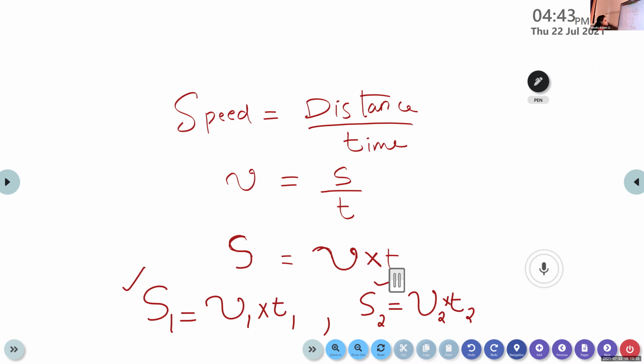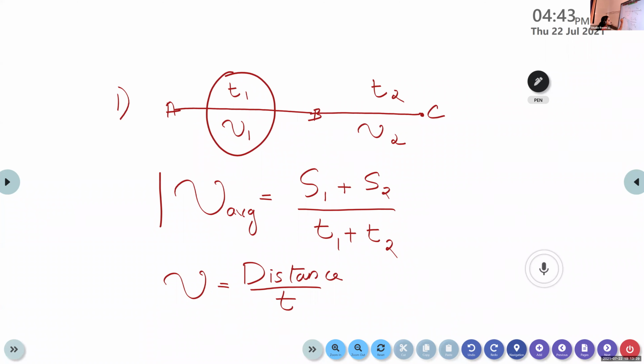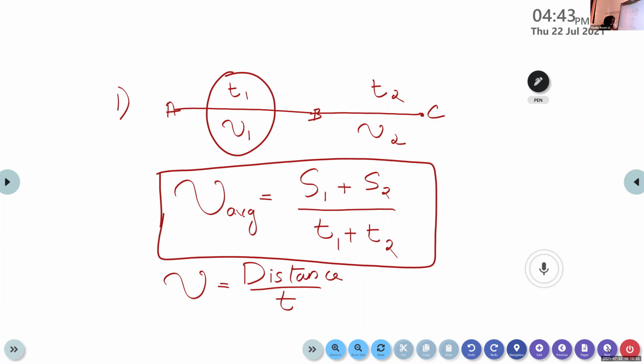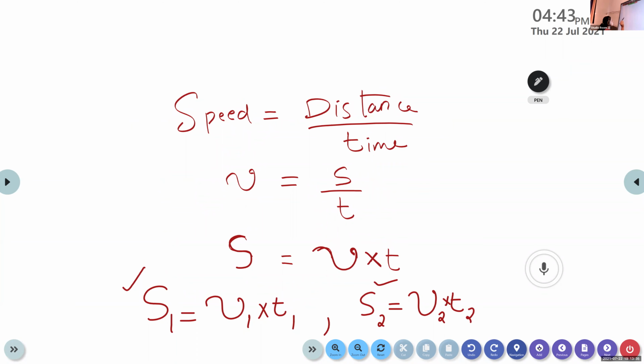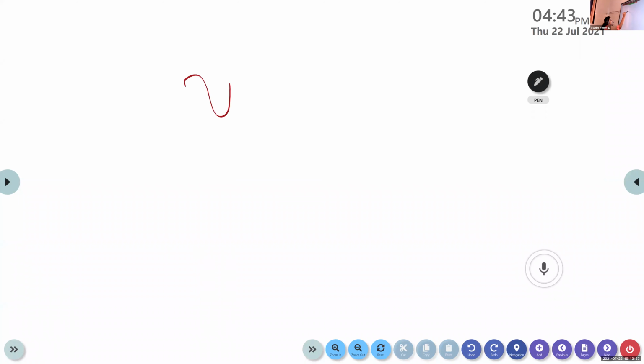So we can substitute S1 and S2 in the previous equation for calculating the average velocity. What will the equation become? The average speed can be calculated by S1 plus S2 divided by T1 plus T2.